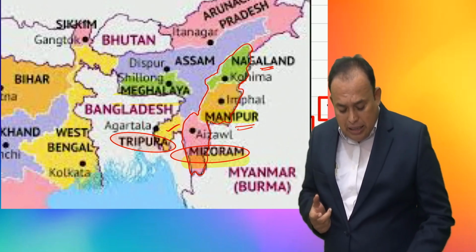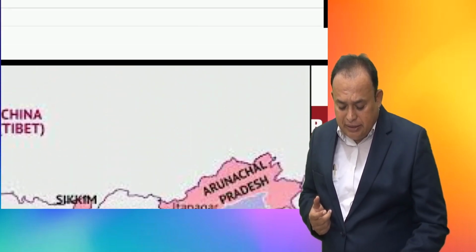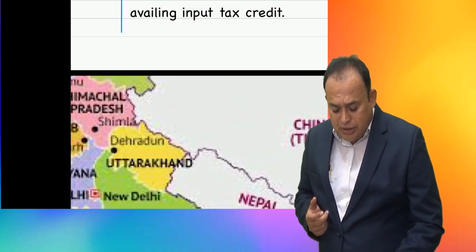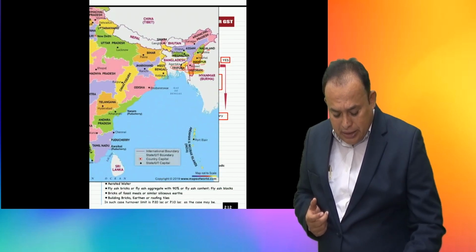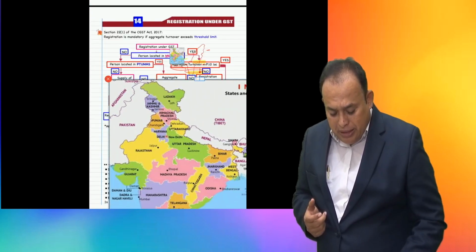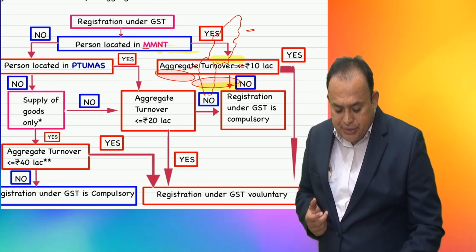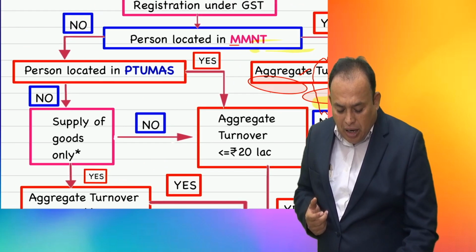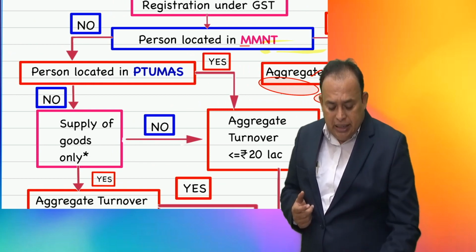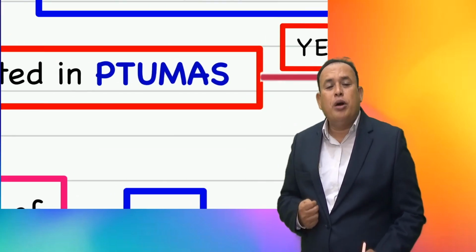Sir, I am not in the following states, sir. Assume a scenario. There may be a possibility you may not be in the following states. In that case, are you located in PT UMAS?